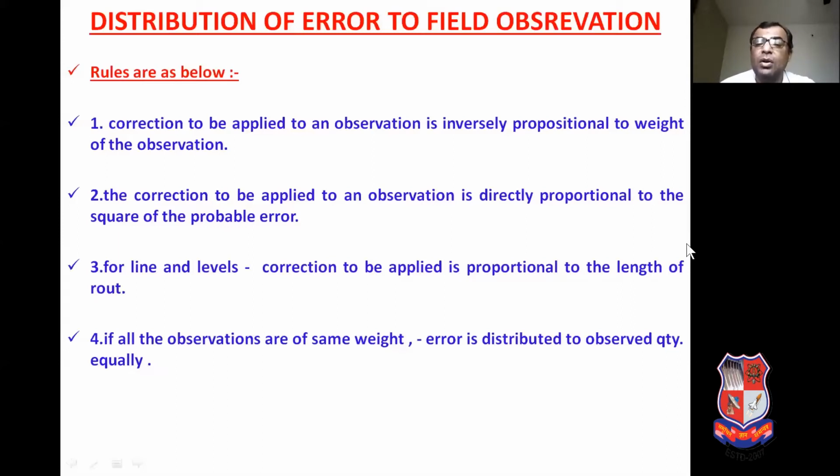And the fourth one, if all the observations are of the same weight, the error is distributed to the observed quantities equally. So if all the observations are taken with equal weight, whatever error we get or is generated in the observations is distributed equally among all the observations, to get the most probable value of our quantity.